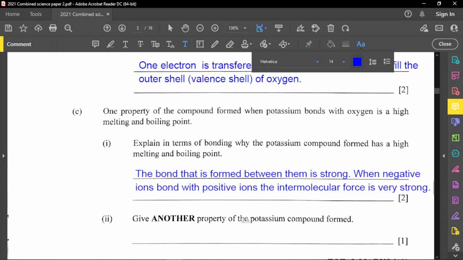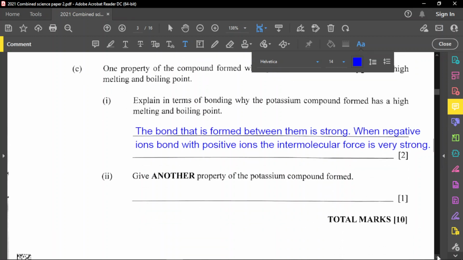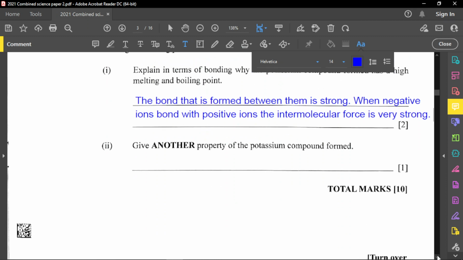All right. So for part 2, it's to give another property of the potassium compound formed. So besides having a high melting and boiling point, what are some of the properties we can talk about? Think about ionic compounds. There are a number of properties here. One is that they're going to be polar. And polar means they have slightly positive and slightly negative ends, which means they can dissolve in water. So I'm going to put that as the next one too, soluble in water. Ionic compounds are generally soluble in water, because they are polar substances that can dissolve in water.